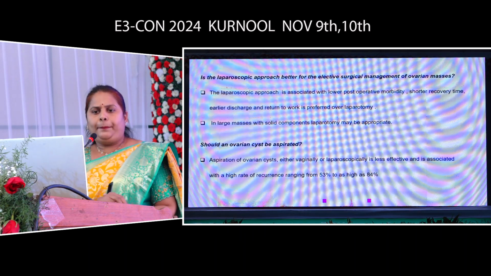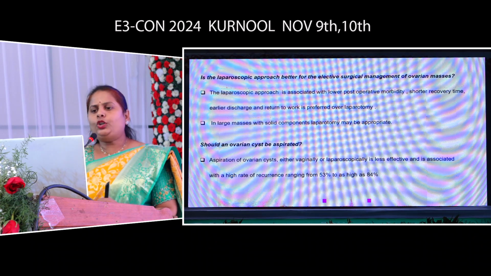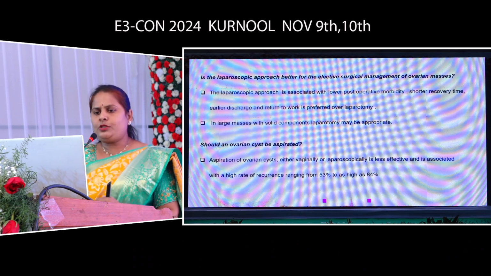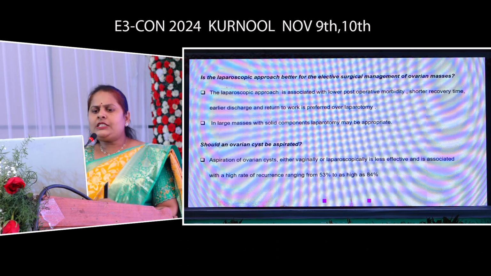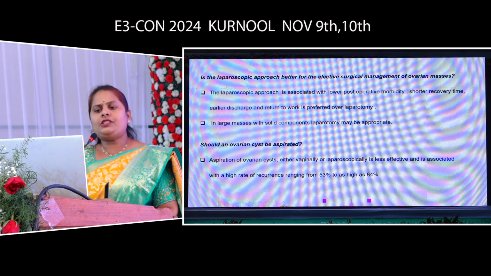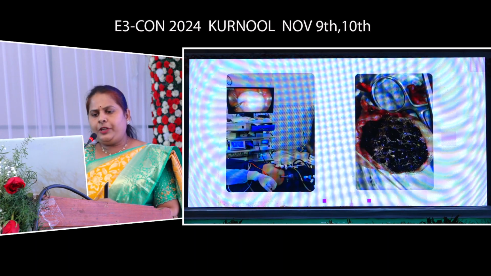Is the laparoscopic approach better than open surgery? Laparoscopy is associated with lower postoperative morbidity, shorter recovery time, early discharge, and return to work. In larger masses with solid ovarian tumors, laparotomy is appropriate. Should the ovarian cyst be aspirated? Aspiration of an ovarian cyst, either vaginally or by laparoscopy, is less effective and is associated with higher recurrence rates as high as 52 to 84%. These are some of the pictures of dermoid cysts which were operated laparoscopically.